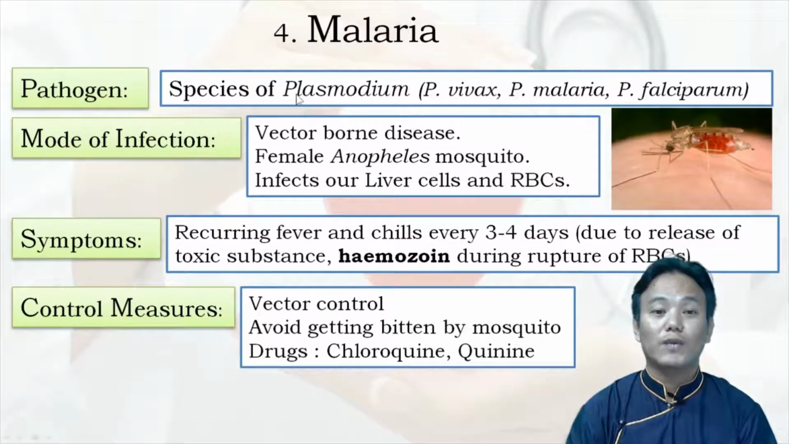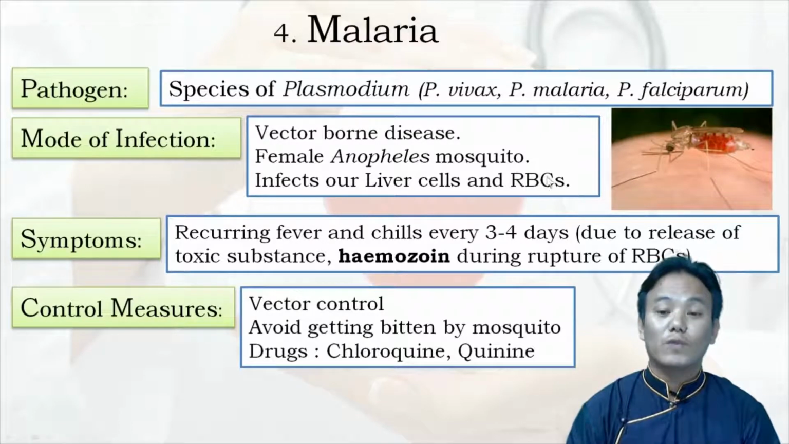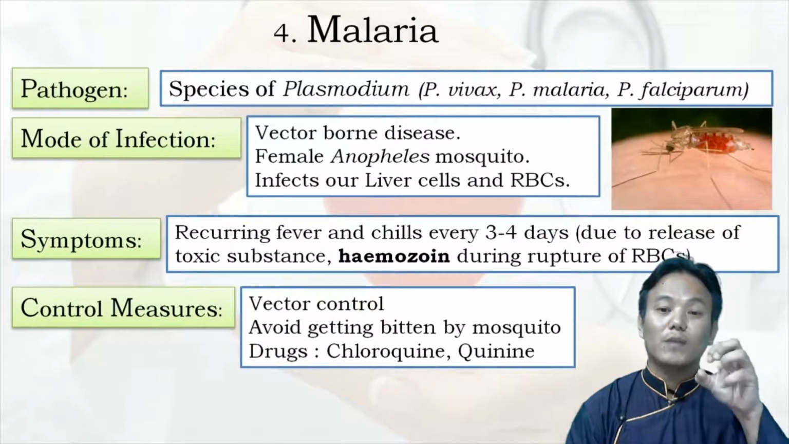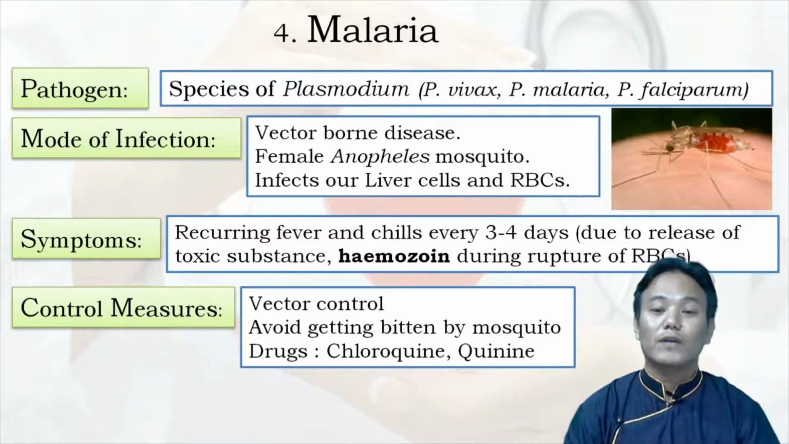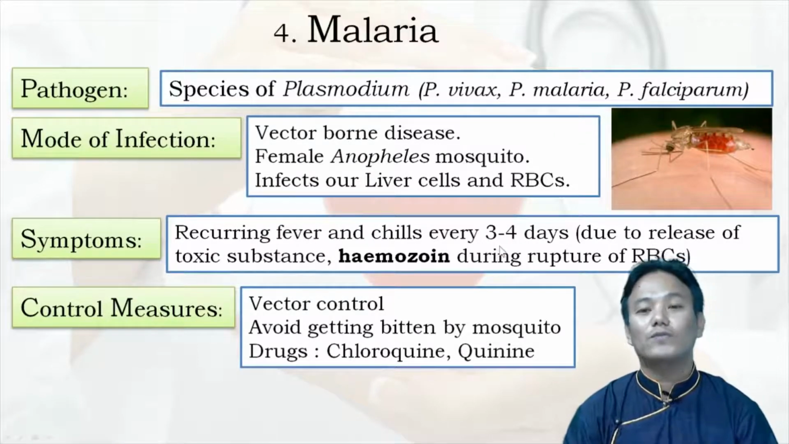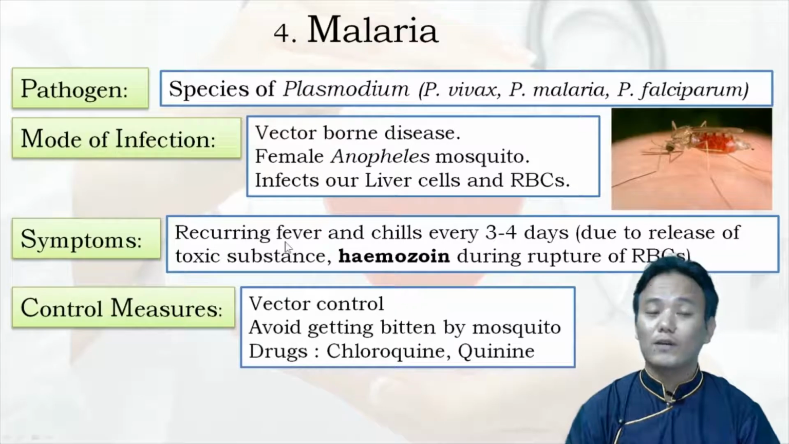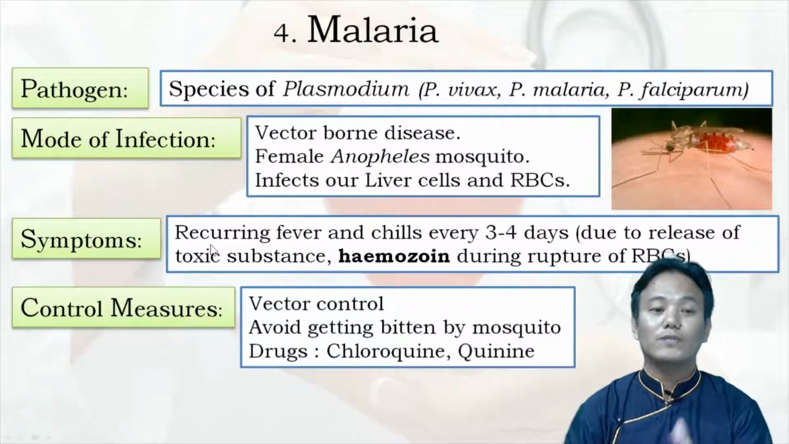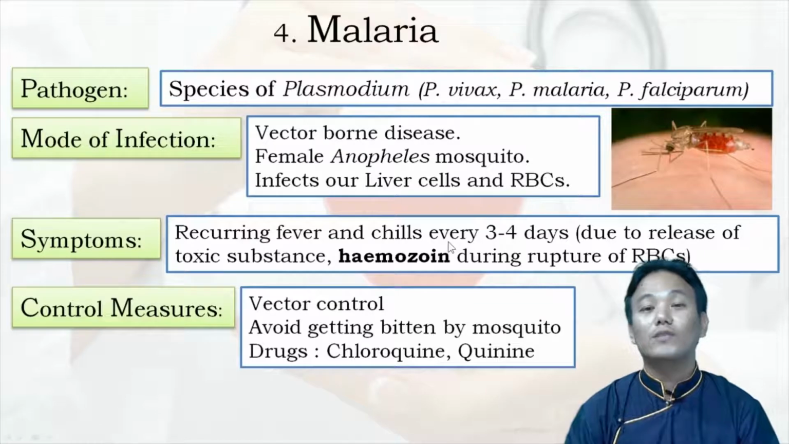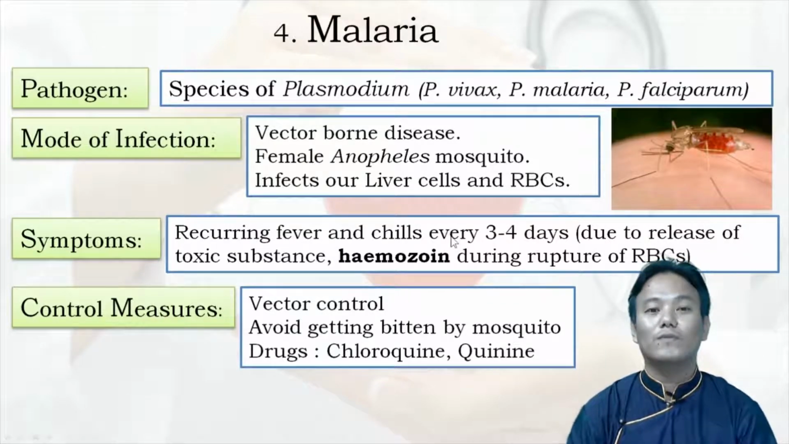I told you that Plasmodium infects our red blood cells. When it grows and proliferates within the red blood cells, at a point the RBC ruptures and releases the Plasmodium. Along with that, the Plasmodium releases a very toxic substance called hemozoin, and this hemozoin results in fever and chills, which occur every 3 to 4 days. So that is the symptom of malaria. There are other symptoms as well, but in your textbook it is written: recurring fever and chills every 3 to 4 days.